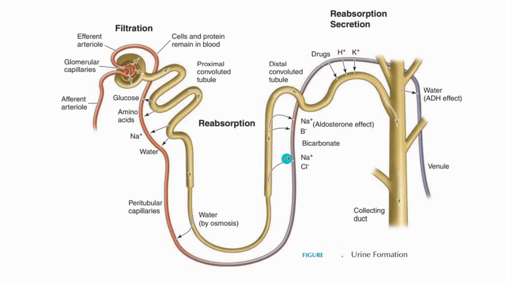Tubular secretion. Tubular cells do not synthesize any material to add to the filtrate of urine. What exactly happens over here is the balancing. The aldosterone from the adrenal gland maintains the sodium ion concentration. How it happens we will be seeing in the next slide. This is the aldosterone effect that happens over here.